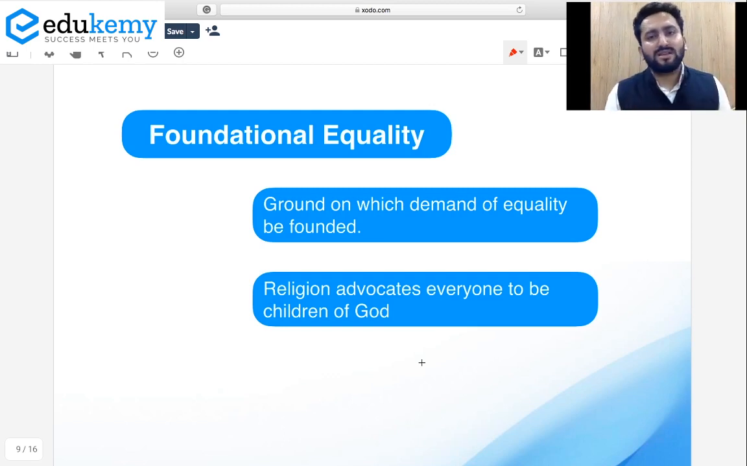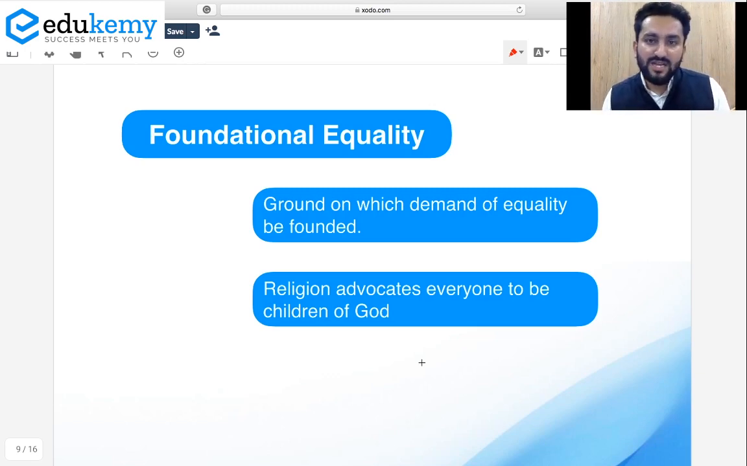हम बात क्यों करते हैं इसकी, हम विश्वास क्यों करते हैं इस बात पर कि yes, everyone is equal. We should treat every human as equal. Why we talk about this? What are the logic behind it? What are the foundation of this idea? Although this idea has provided stability, progress, but what is the foundation? What is the ground on which demand of equality be founded?